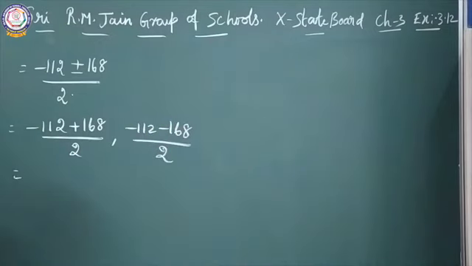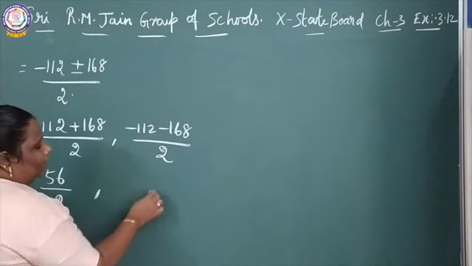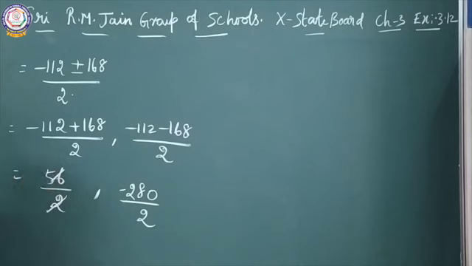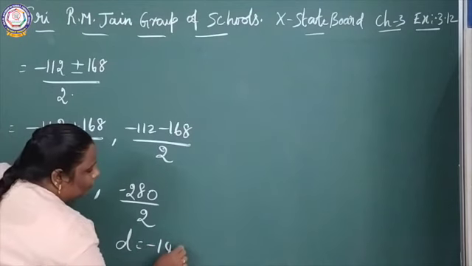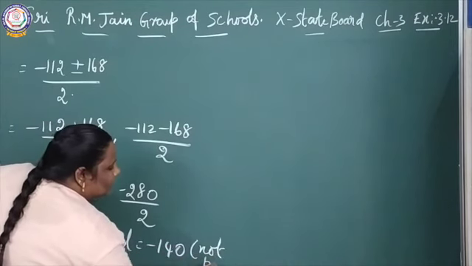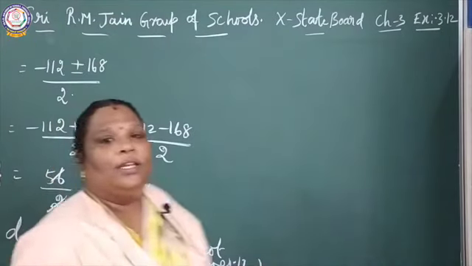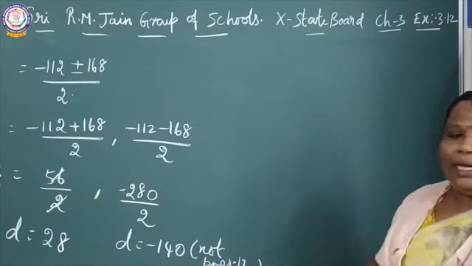So the answer is, see, 168 minus 112, what is the answer? 56. 56 by 2, comma, see here, minus 112 minus 168 is minus 280 by 2. You cancel, what is the answer for this? D equal to 28. You get the answer for this negative, D equal to minus 140, not possible because the distance should not be negative. So you can choose the value D equal to 28.